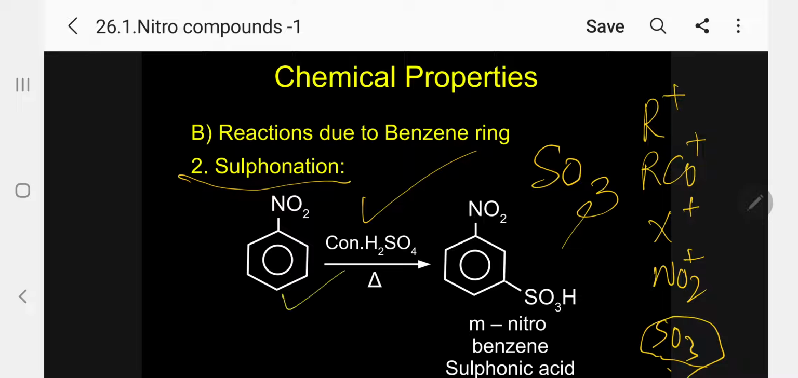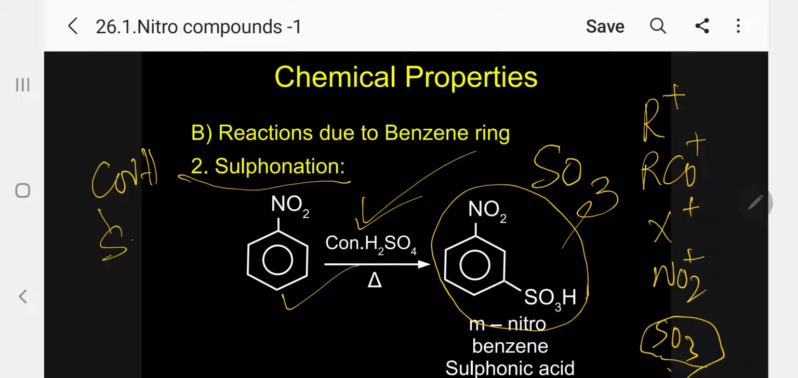In the case of nitrobenzene, when you treat with sulfuric acid, we get meta-nitrobenzenesulfonic acid. Please follow. We are giving priority to the sulfonic acid group because if you look into the seniority table, after COOH, SO3H will come.